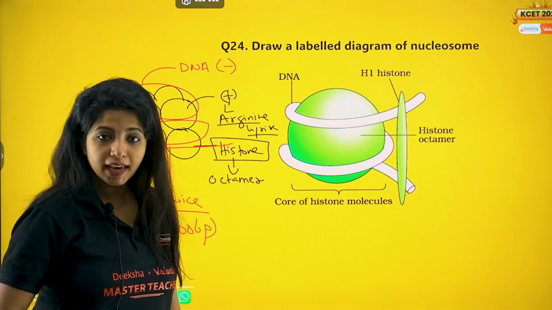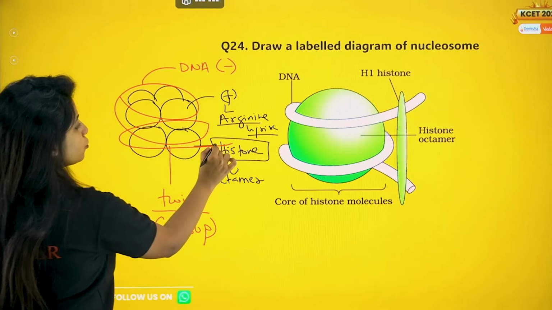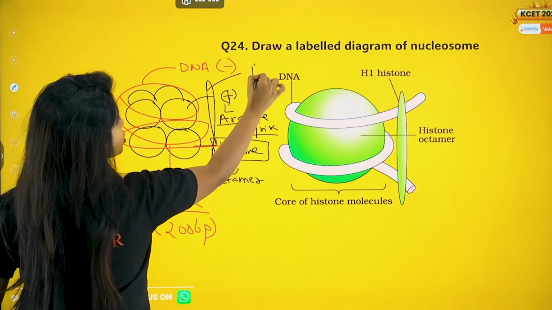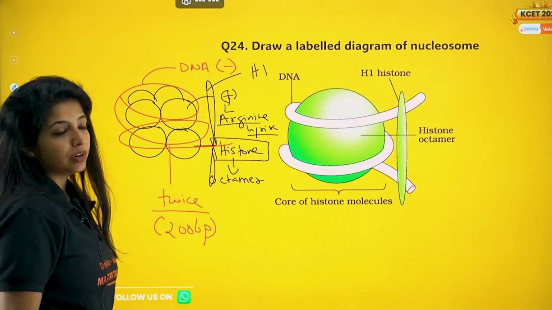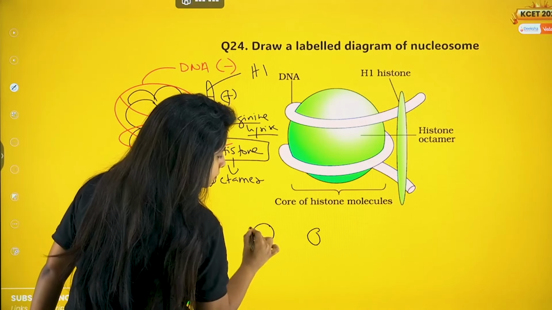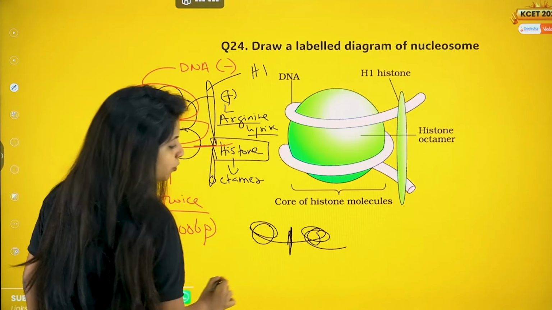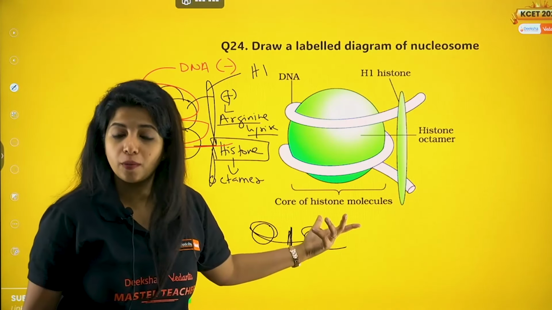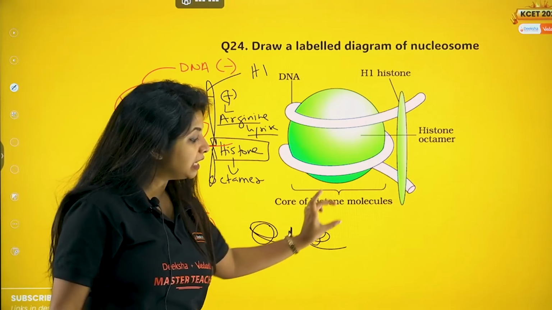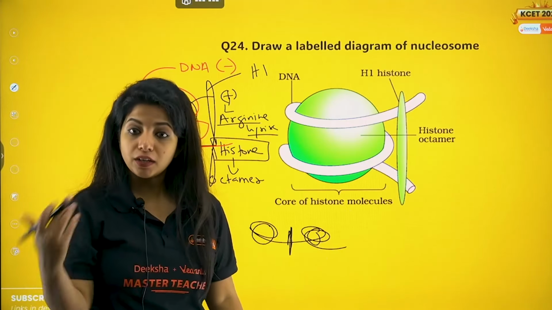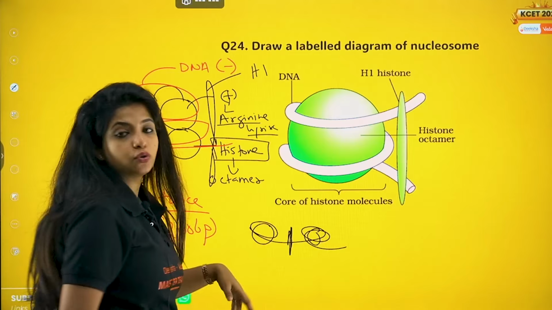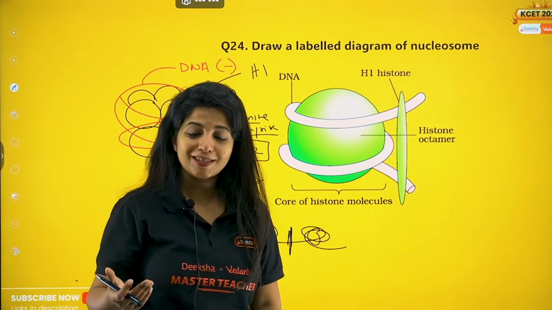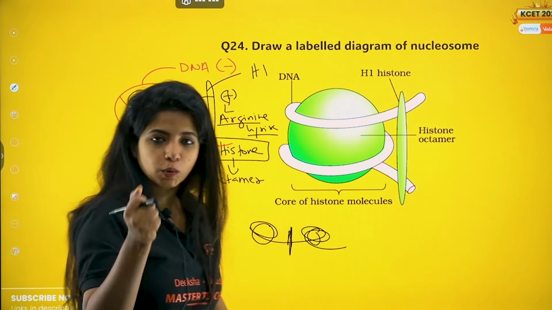Always remember it. Now apart from these histone proteins, you have one more histone protein over here, which you call the H1 histone. The same thing is going to be repeated again. There can be long stretches where there is a lot of gap, which you call euchromatin. First of all, a bead-on-a-string-like structure is called chromatin. Chromatin is of two different types. If you have lots of space, you call it euchromatin. If they are very cramped, you call it heterochromatin. There is a question asked about the difference between euchromatin and heterochromatin. Go through it as well.